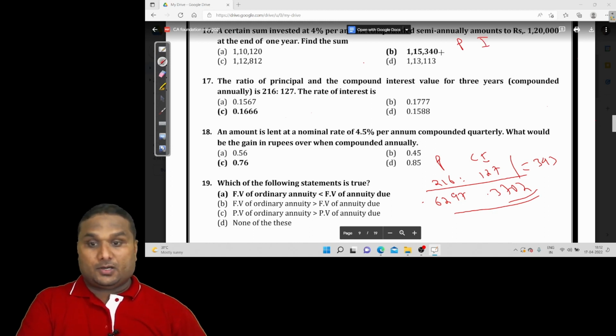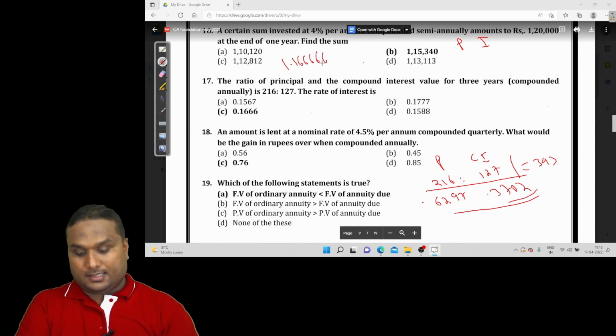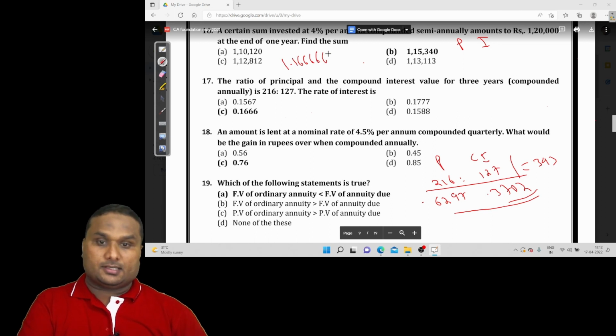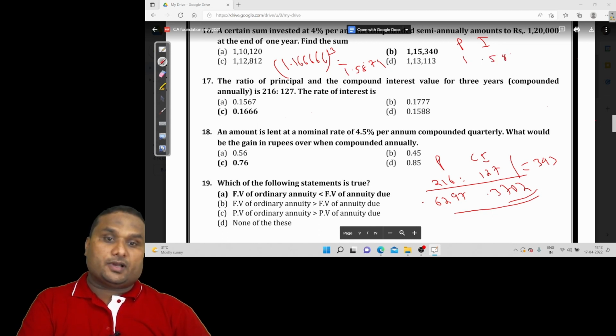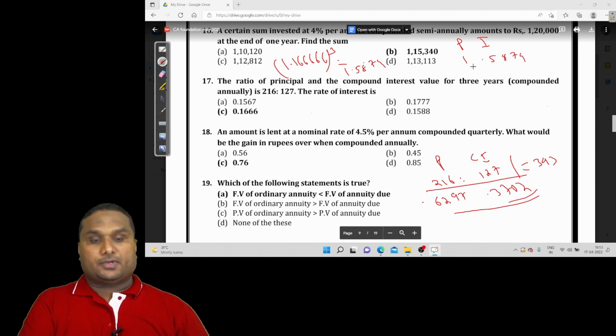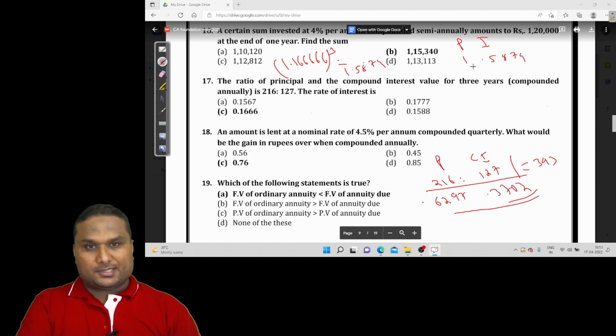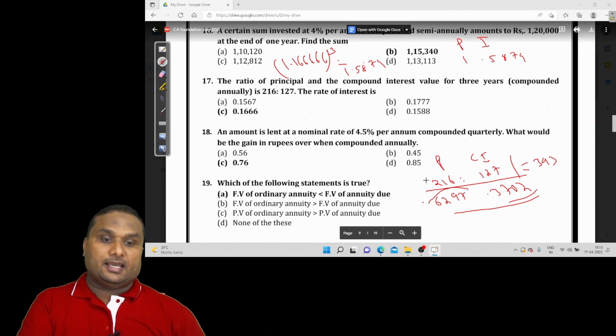Now option C, 16.66. So 1.1666666 to the power 3 is 1.5879. So principal is 1, compound interest is 0.5879. The proportion of the principal, the percentage of the principal, is 1 divided by 1.5879, which is 62.97. Exactly this is it. So the answer is option C.